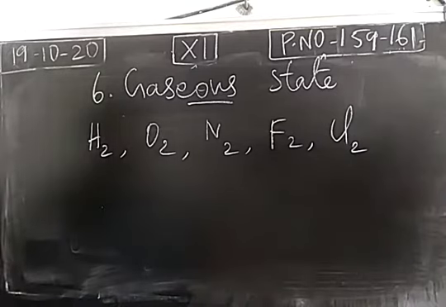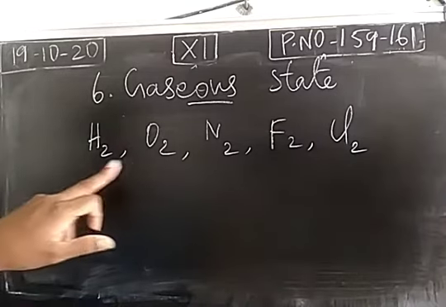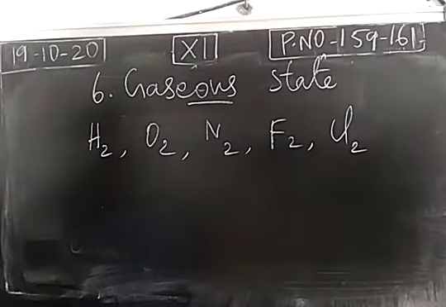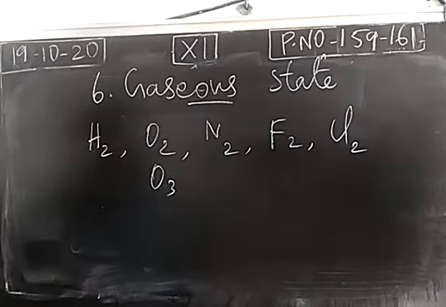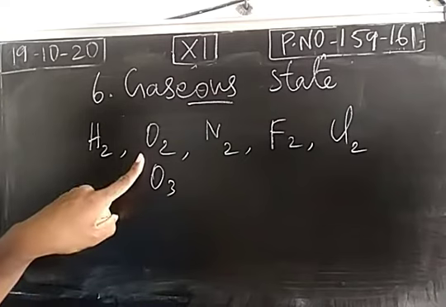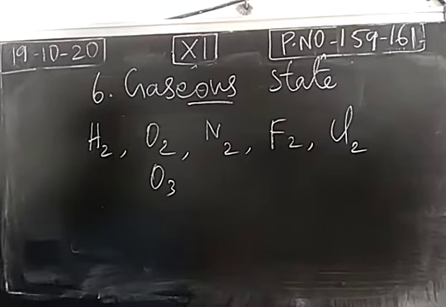These are the elements which exist as diatomic gaseous molecules at ordinary temperature. Single atom is unstable, so they exist as diatomic molecules. If you take oxygen, it exists as a triatomic molecule also. Oxygen can be in the form of a diatomic molecule or ozone, a triatomic molecule.